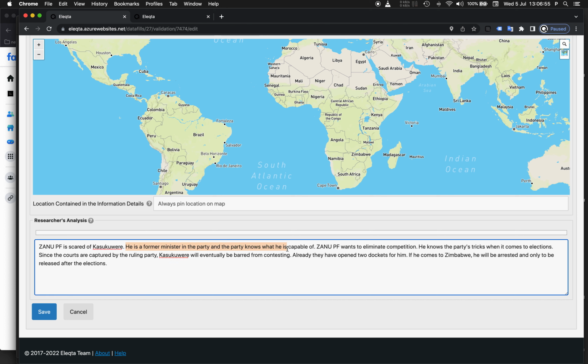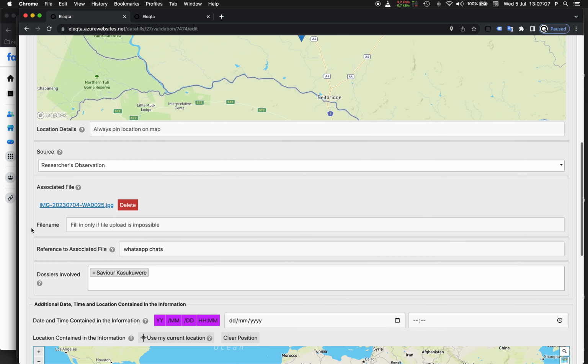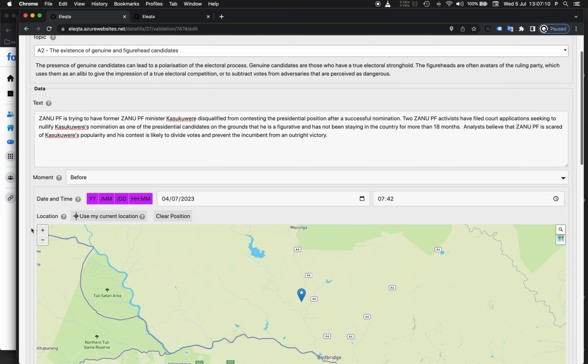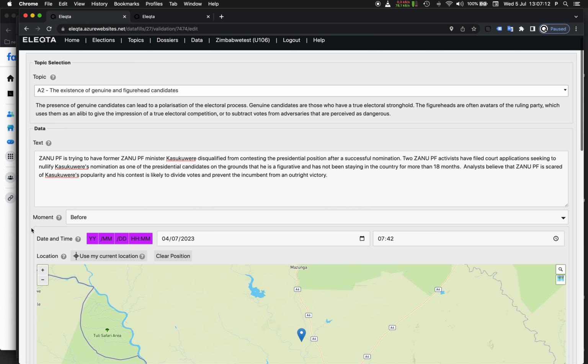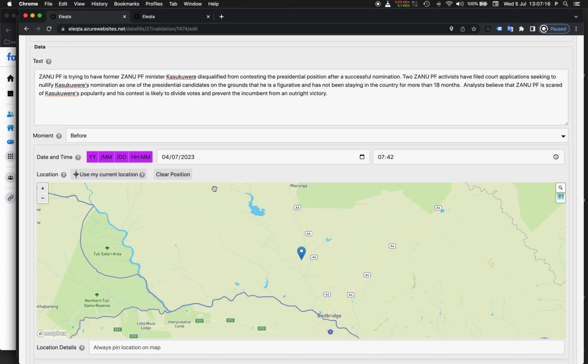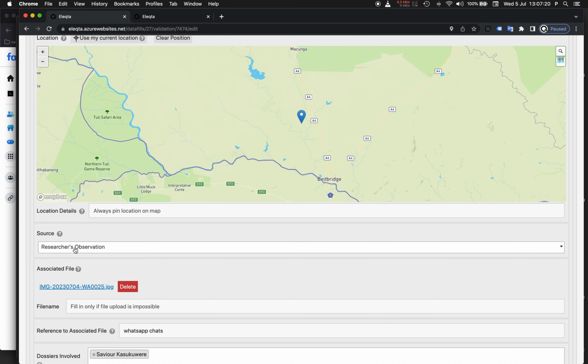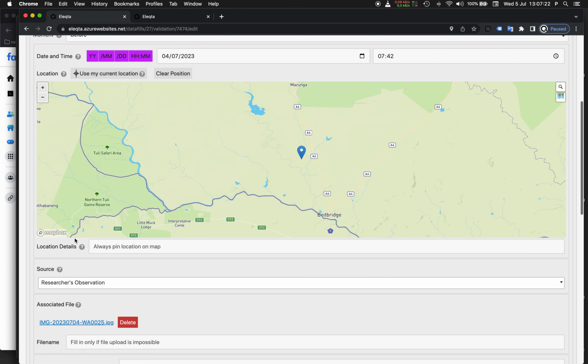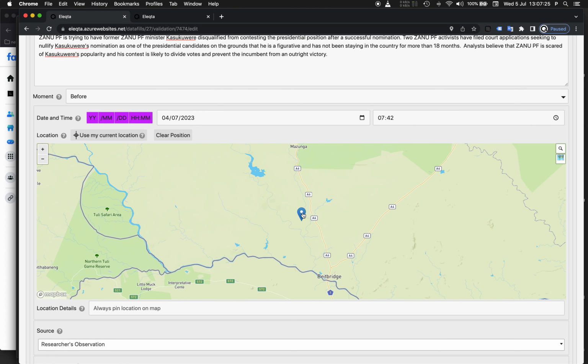Okay, there's an analysis which is interesting, which says that obviously yes, there is fear of Kazukuwere among ZANU-PF. So this is very interesting. I have corrected most of the problems here, but still the researcher who has done this data entry should go back to it and specify why he has said that this is his observation, and why he has indicated this position on the map.